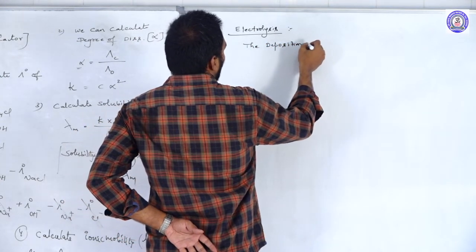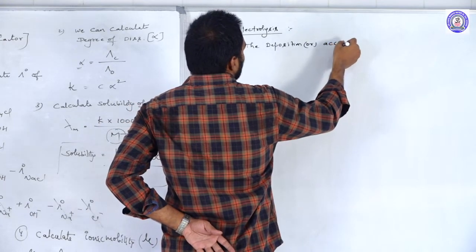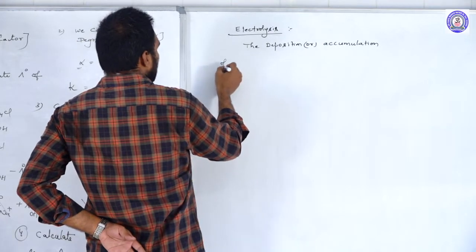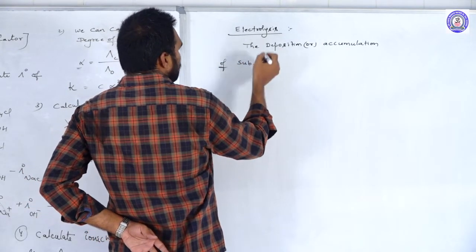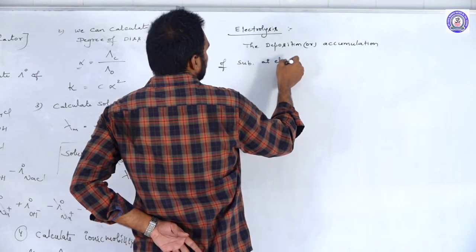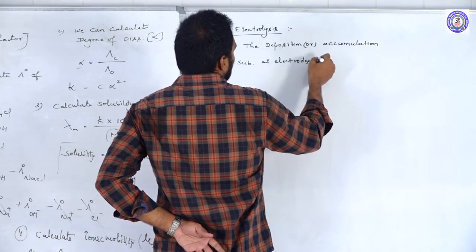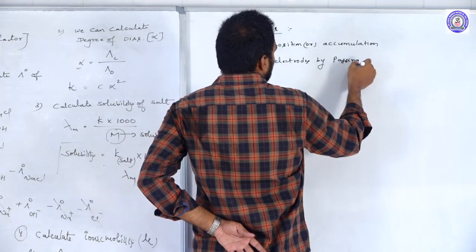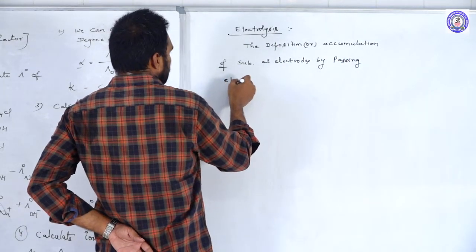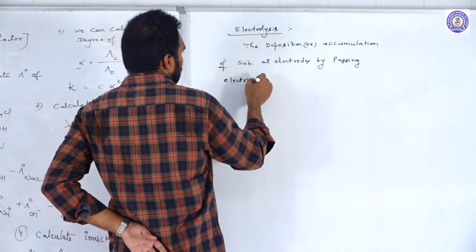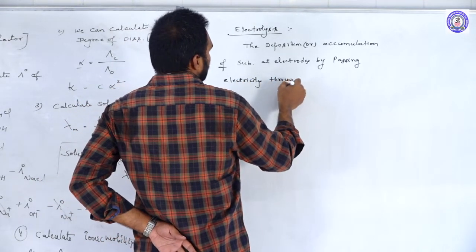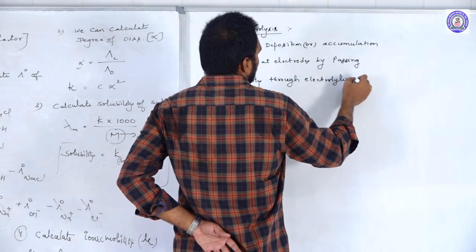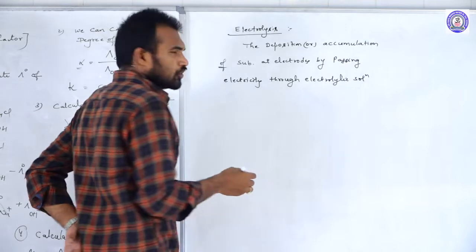Okay, so it is nothing but the deposition or accumulation of substance at electrodes by passing electricity through electrolytic solution is called electrolysis.